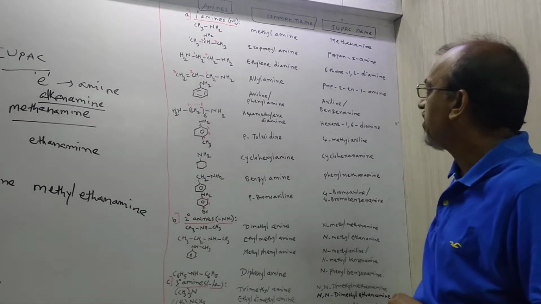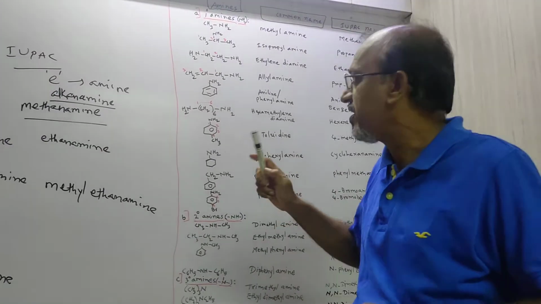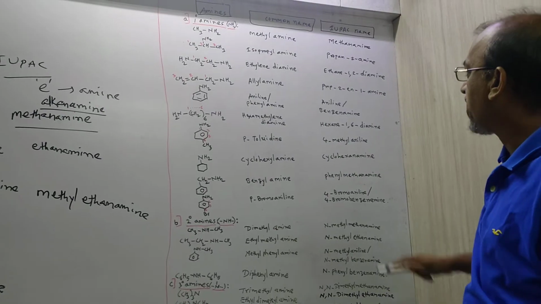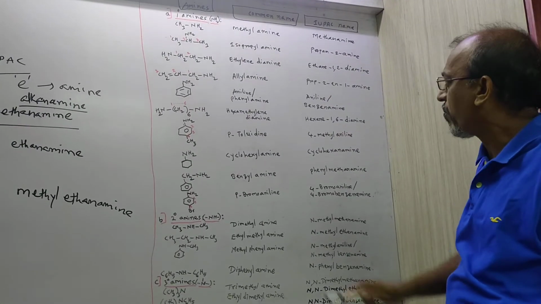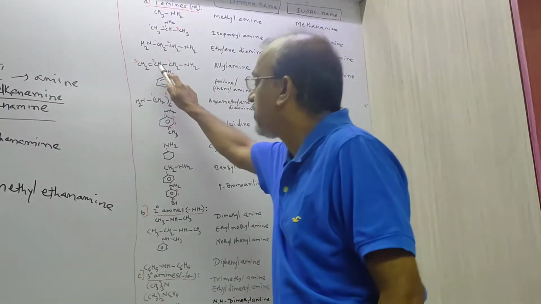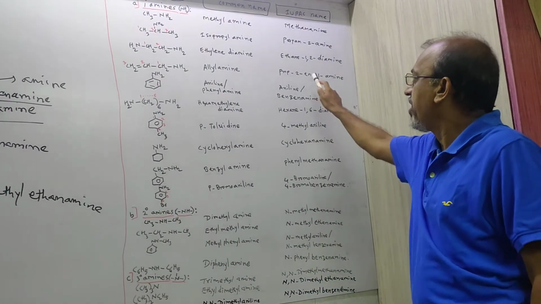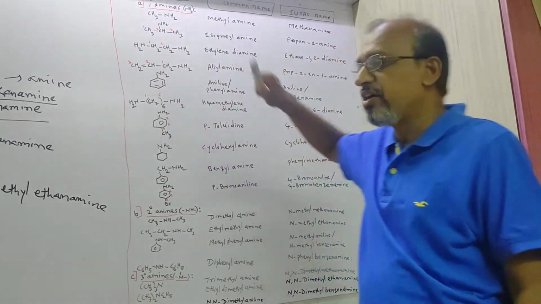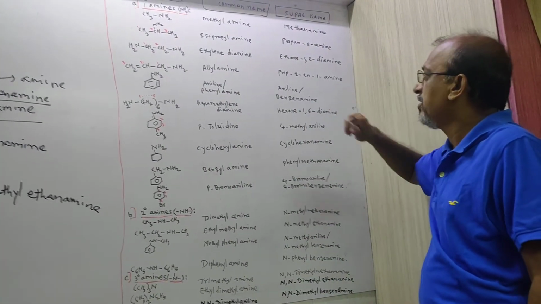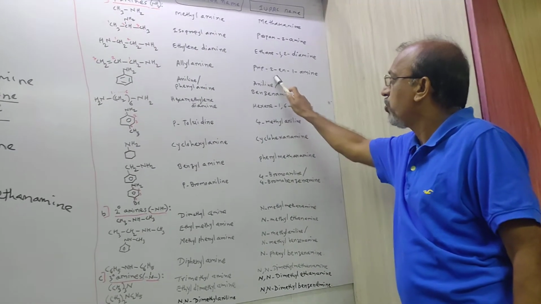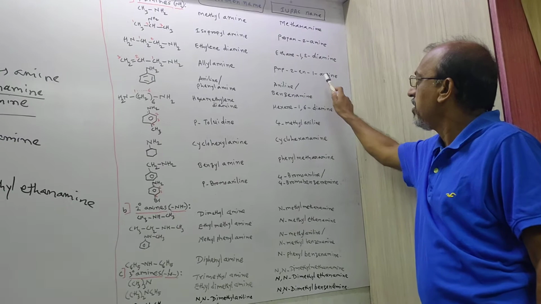Now here in this chain, the chain contains how many carbons? 1, 2, 3 carbon, and that's why we can say propane. So prop will be written first. Later on, the location of the double bond is on the second carbon, that's why 2-en. Later on, the NH2 group is present on the first carbon atom, that's why 1-amine. So the IUPAC name of this compound is prop-2-en-1-amine.